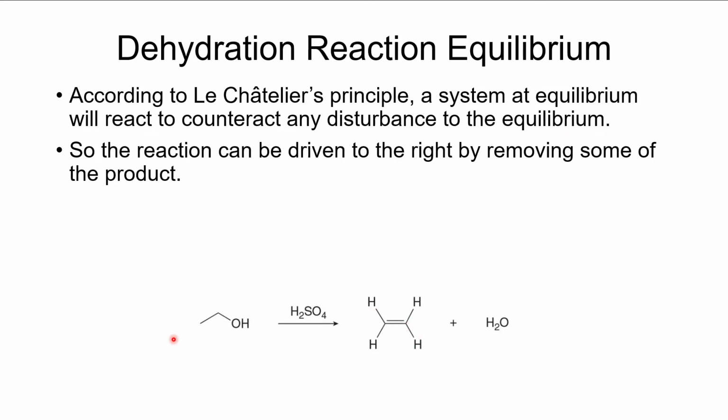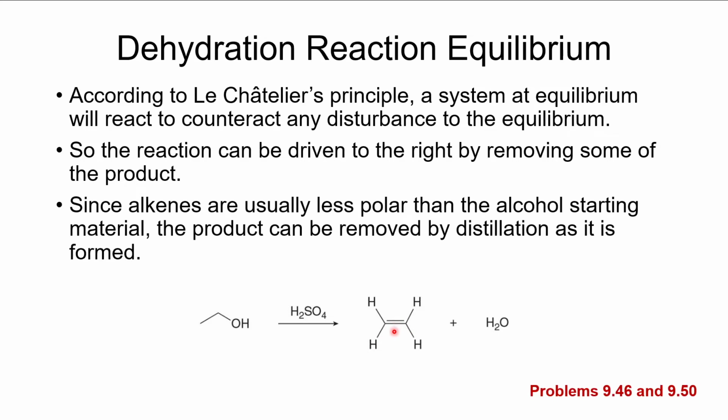If we look at the strength of the intermolecular forces, this one has hydrogen bonding, so it should have a fairly high boiling point. This one has hydrogen bonding, water, has a fairly high boiling point. But this alkene is going to have a pretty low boiling point because it only has dispersion forces. So because it's less polar, and in fact not very polar at all, this one's completely nonpolar, you can usually just distill this one off, and that will drive the reaction to the right.